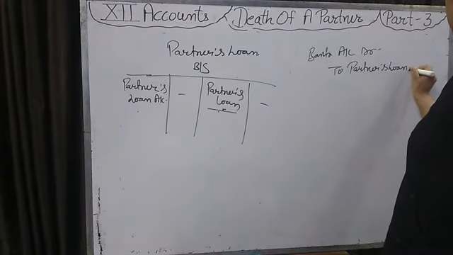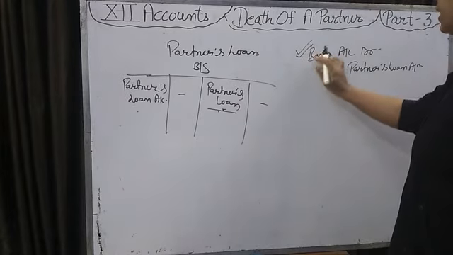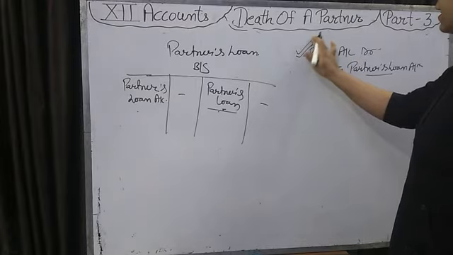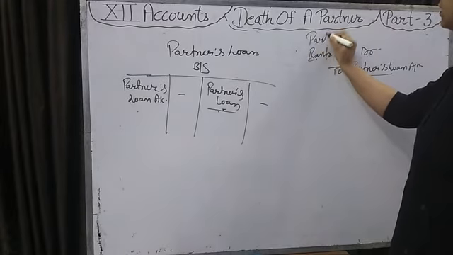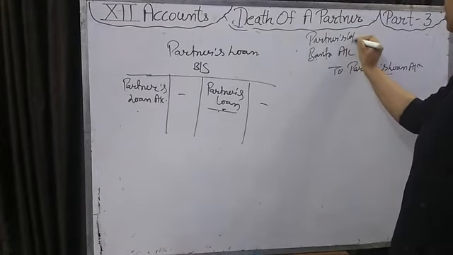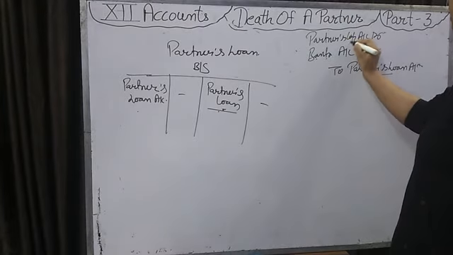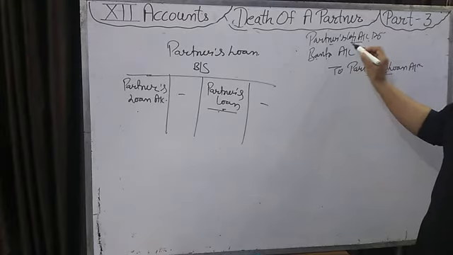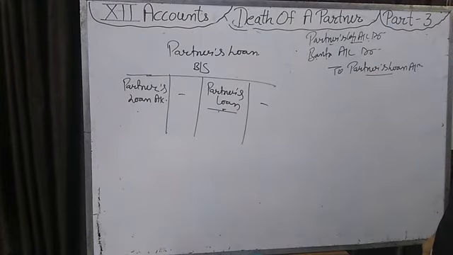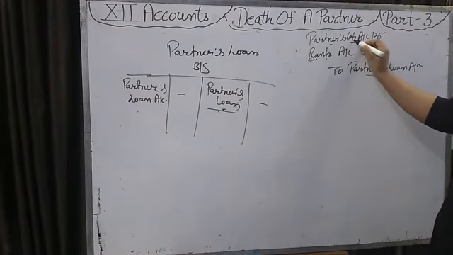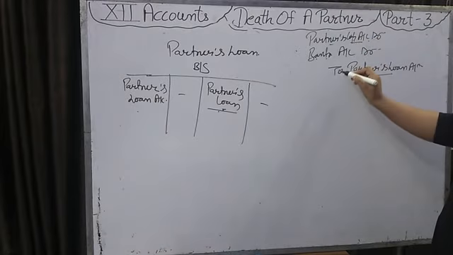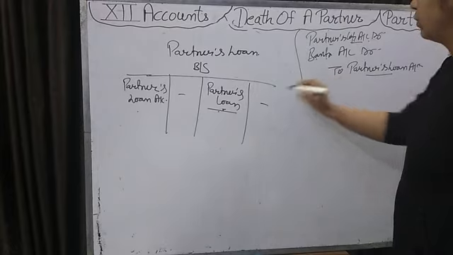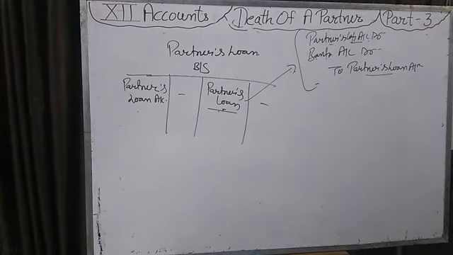But if the partner does not pay this loan amount, then in place of bank account, we will write that partner's capital account debit. We will take it out from his capital account. If we want to withdraw any money from the capital account, then the capital account is debited. So that's why we debit the partner's capital account and credit the partner's loan account. This is the entry when it is given on the asset side.